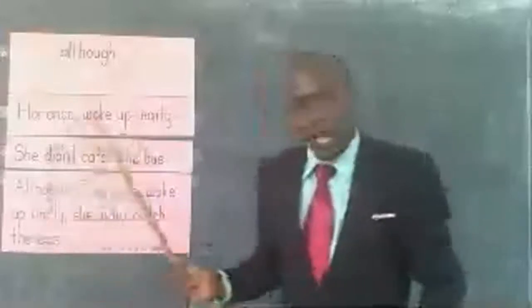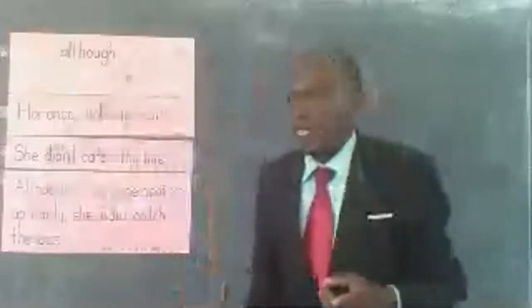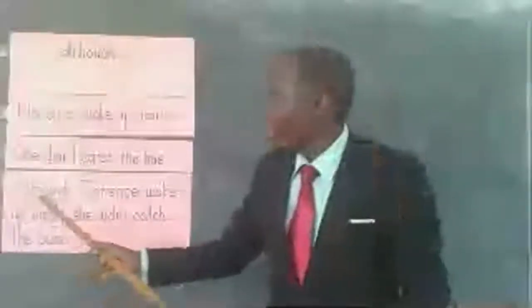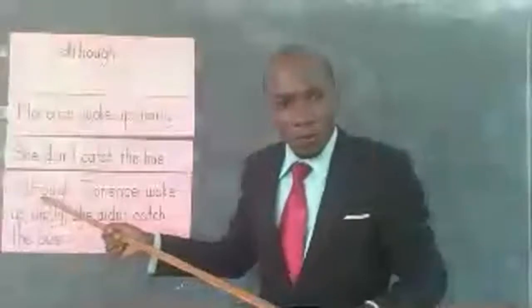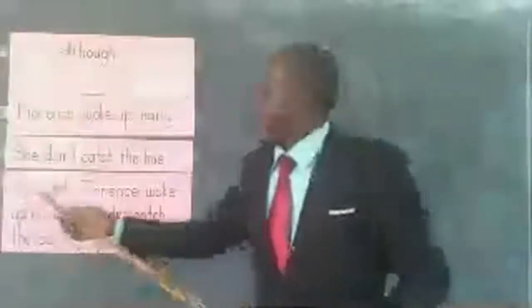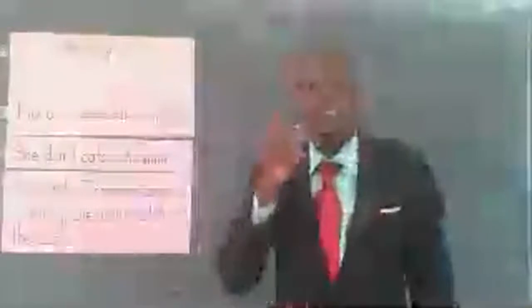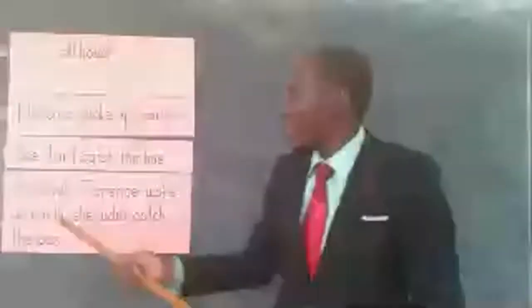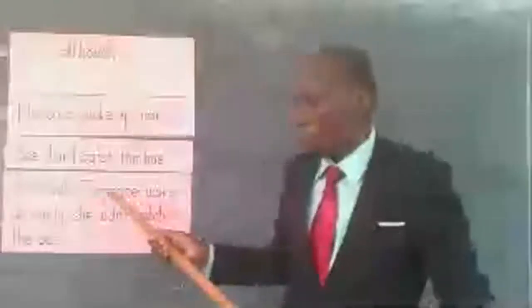Now we have joined the sentence. It's now one. And we have joined it using the conjunction although, which means she tried her best to wake up. All of a sudden, she did not succeed in getting the bus. So that was the most unfortunate thing. So these sentences are not carrying the same weight, but that's why we have used although.